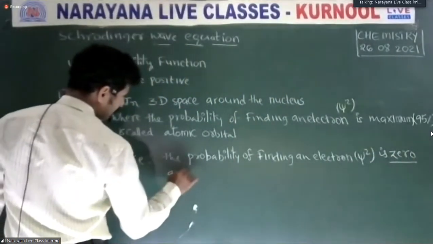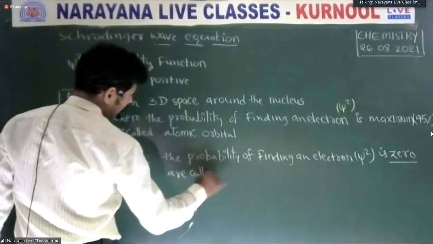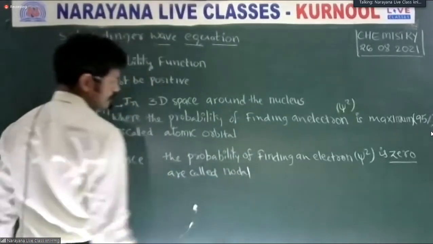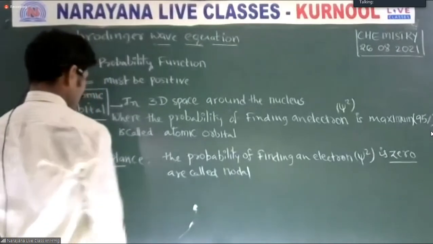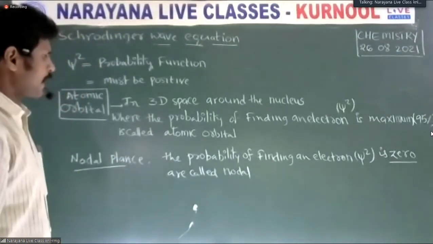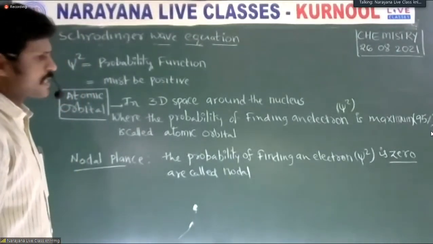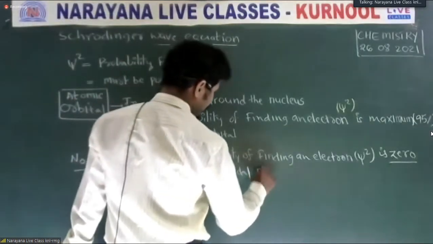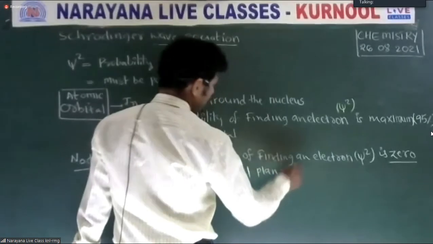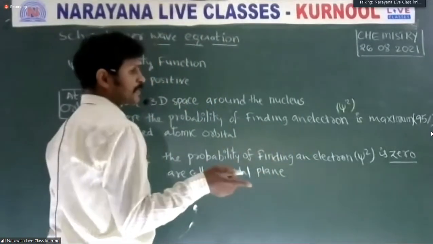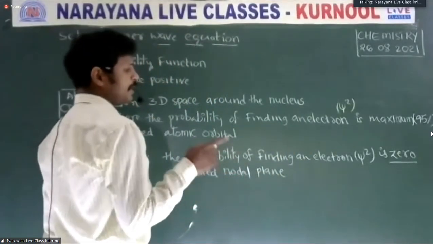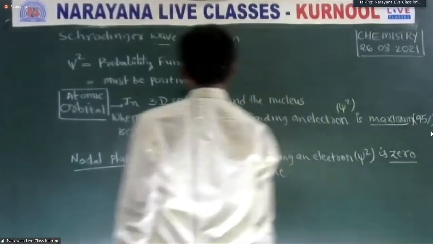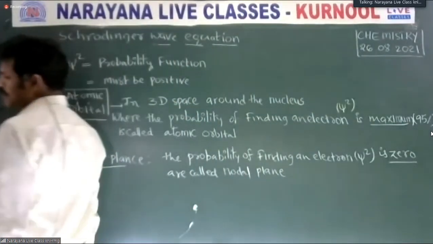Minimum, that is 0, is called a nodal plane. Maximum is called an orbital.